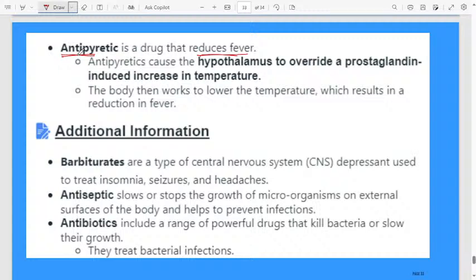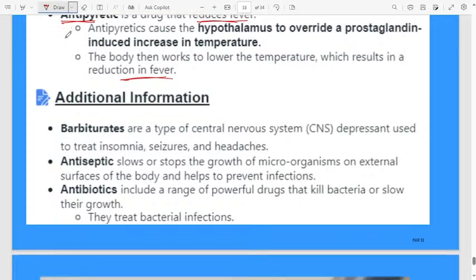Okay, then antipyretics cause the hypothalamus to override a prostaglandin-induced increase in temperature. This is in detail scientifically how it will work. The body then works to lower the temperature, which results in reduced fever. Remember the drug name, that much is enough. Okay, next,